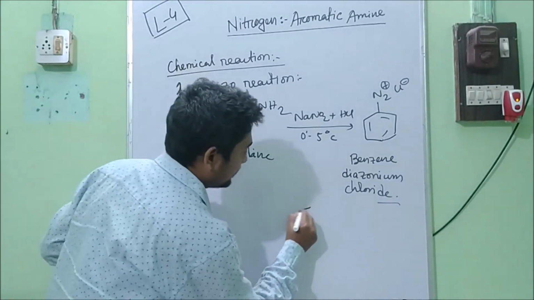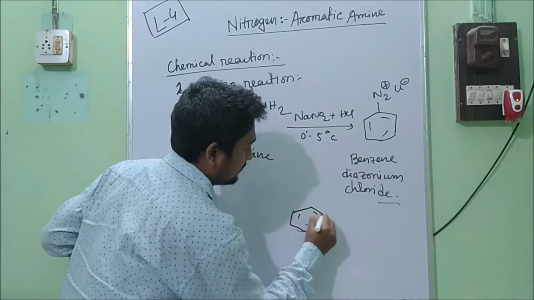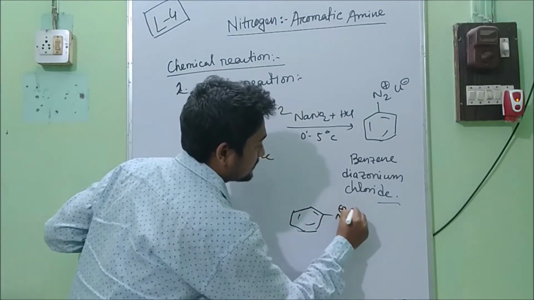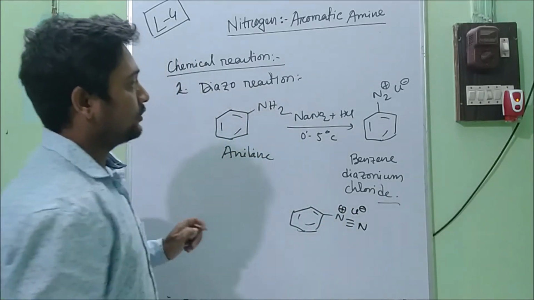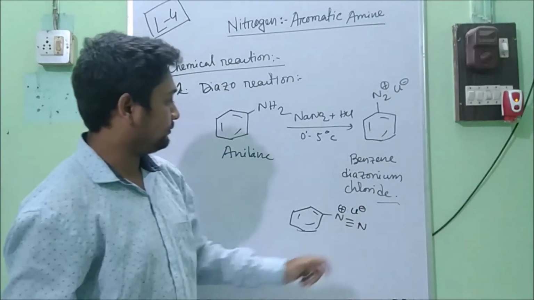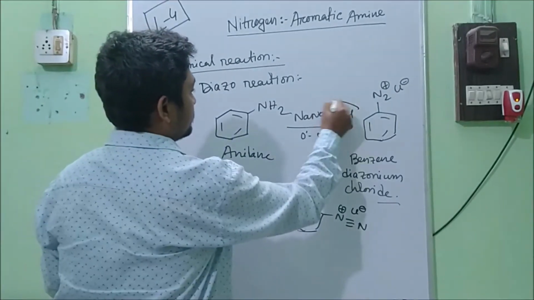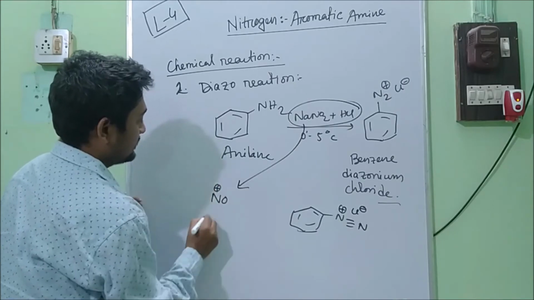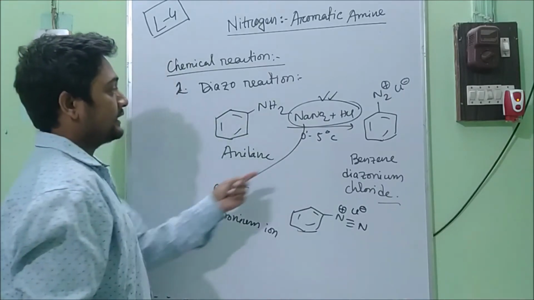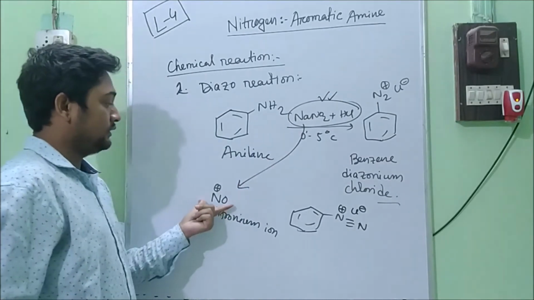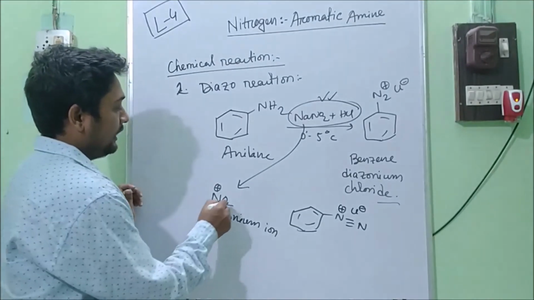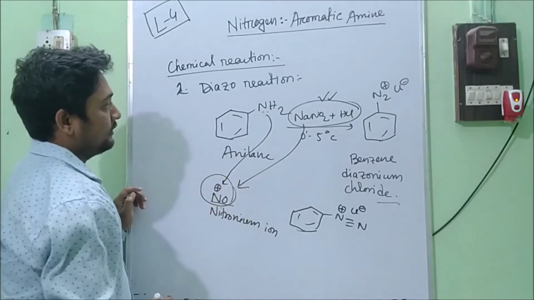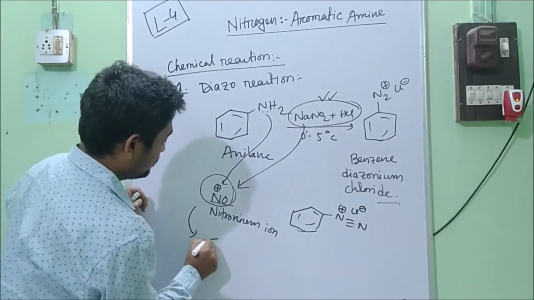Its bonding will be like this: N double bond N, here is plus, and chlorine will be bonded with this nitrogen atom. Here one electrophile will generate, the NO plus nitrosonium ion. By reaction with these two reagents, one electrophile will generate, and this ion will make a bond with this nitrogen.